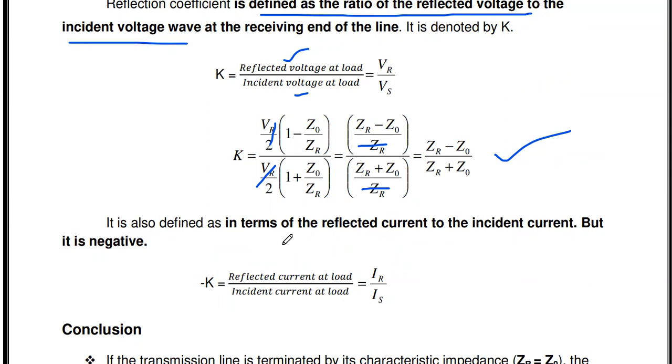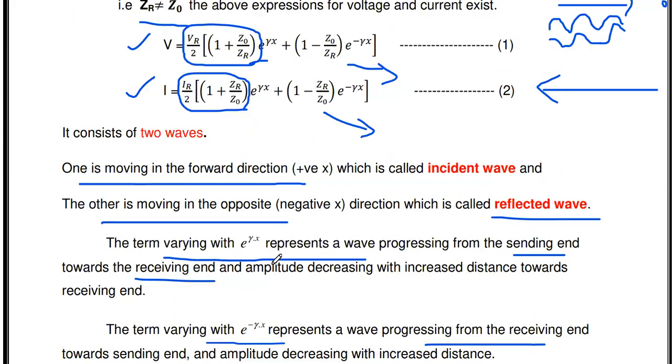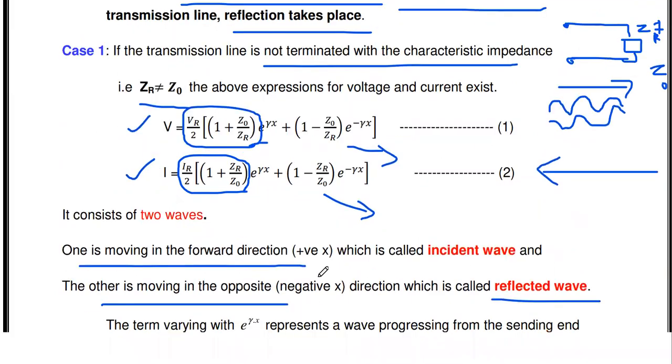Okay, so here the reflection coefficient in terms of current means reflected current divided by the incident current. So you see which one is the reflected current. Here the reflected current is IR by 2 times (1 minus ZR by Z0), and the incident is IR by 2 times (1 plus ZR by Z0).